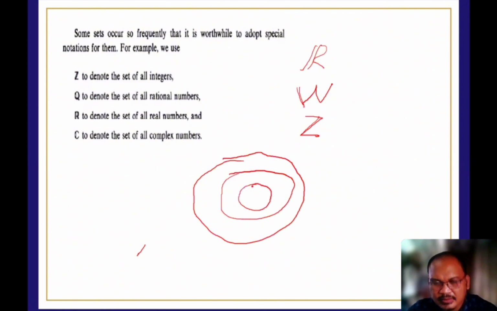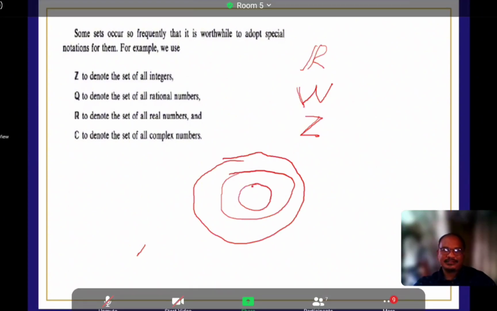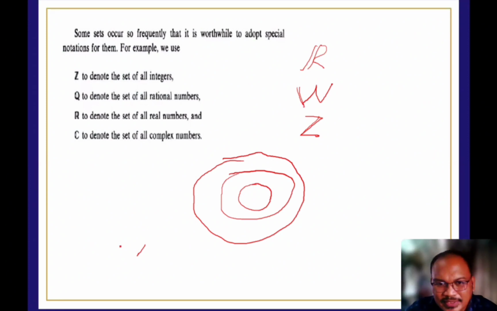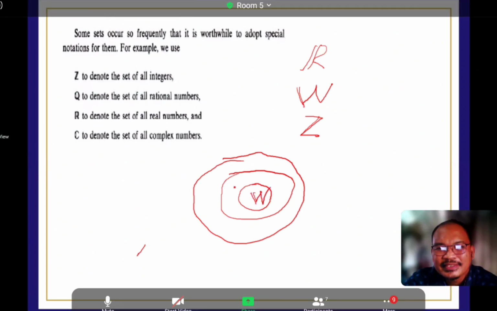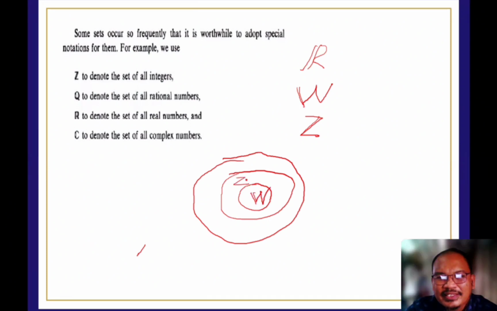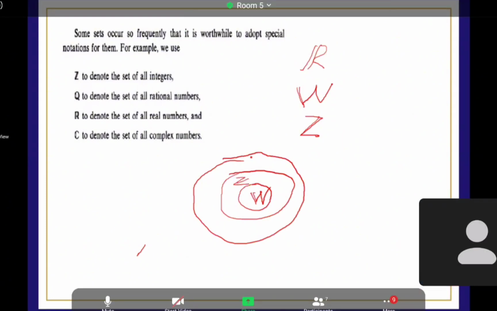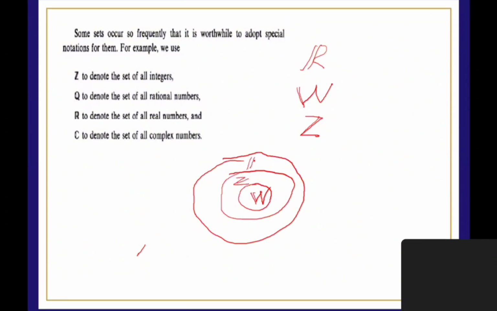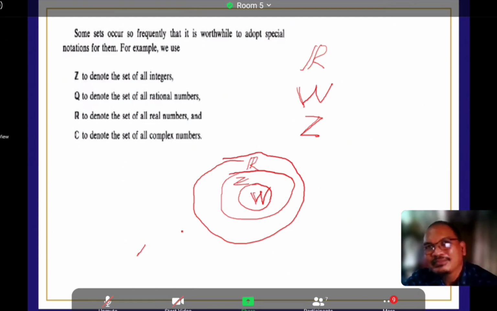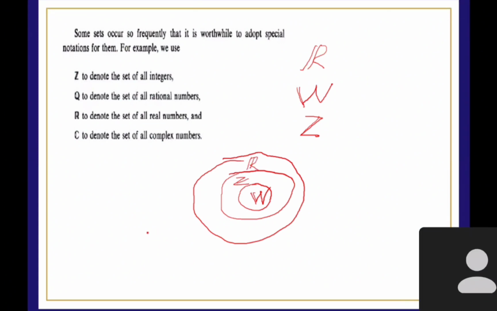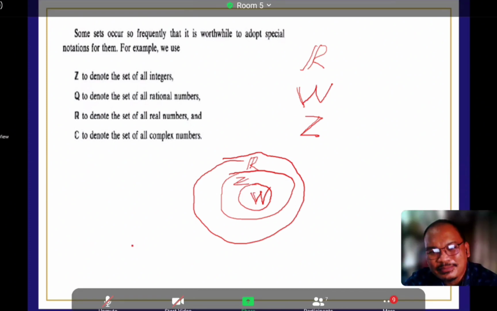Ayan. Sino kayang nasa inner part? Yung W. Ayan. Then, Z, and R. Okay. So saan tayo papunta na? Anong konsepto nito? Subset po, sir. Okay, papunta na tayo ng subset.